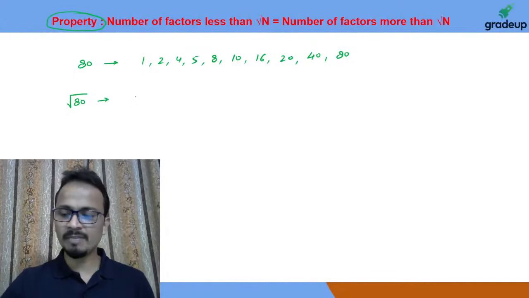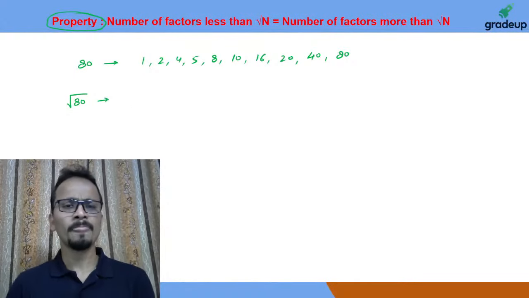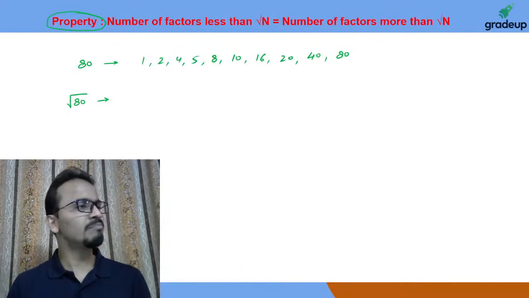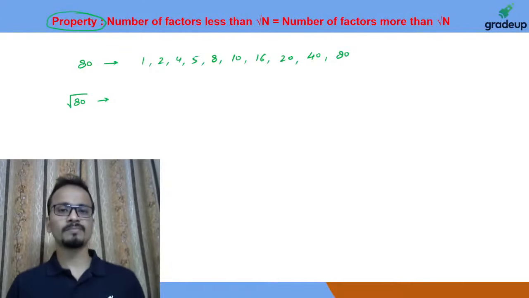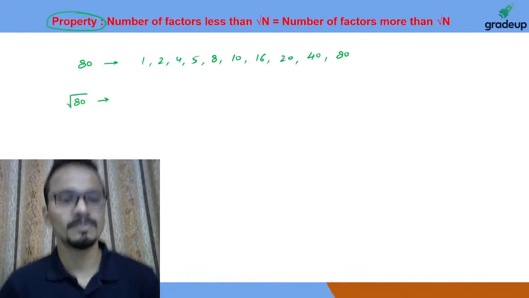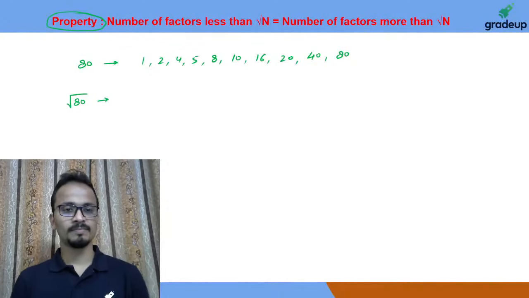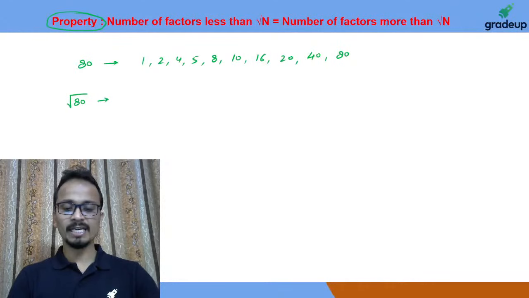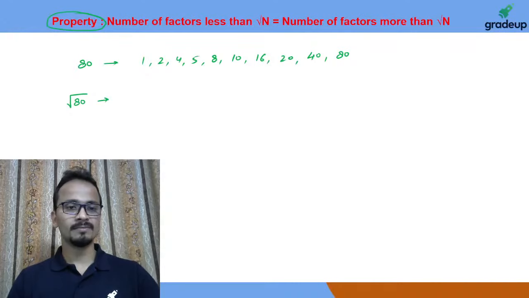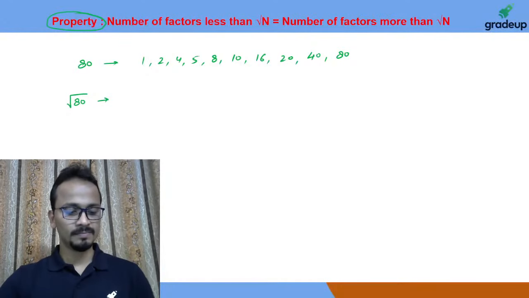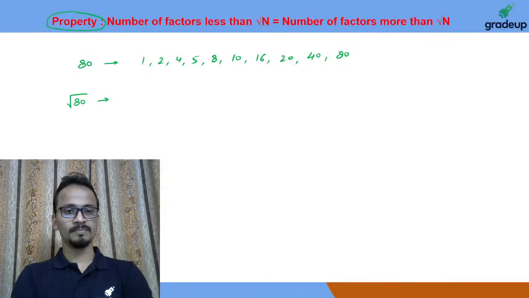So I'll have to calculate the approximate value of under root 80. Can anyone tell me the approximate value of under root 80? Will it be 4 point something, 5 point something, 6 point something, 7 point something? Tell me what this value will be. Come on. Anyone in the comments? What will be the approximate value of under root 80? Okay, I'm waiting.